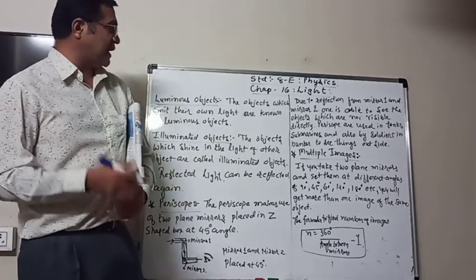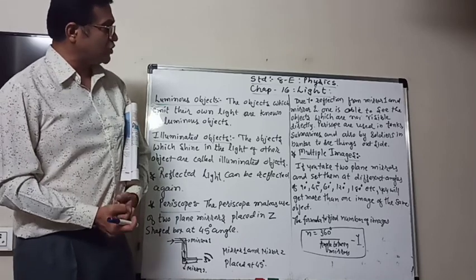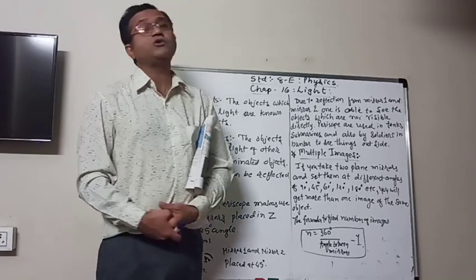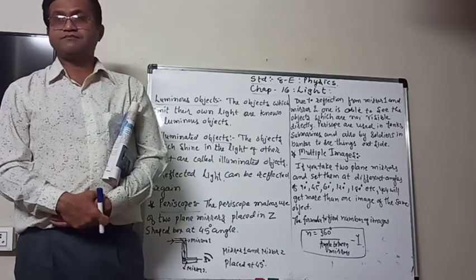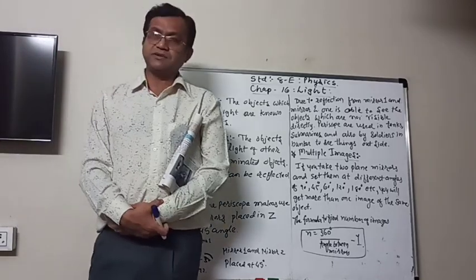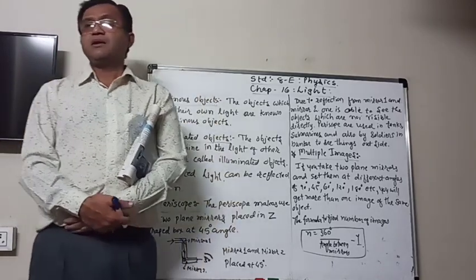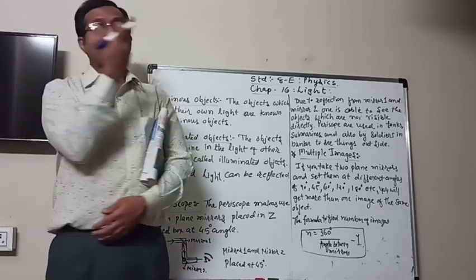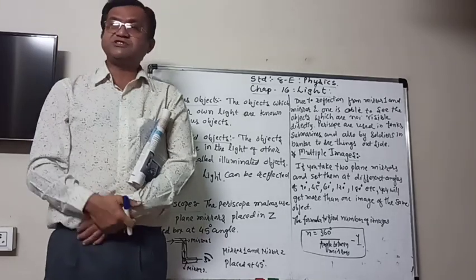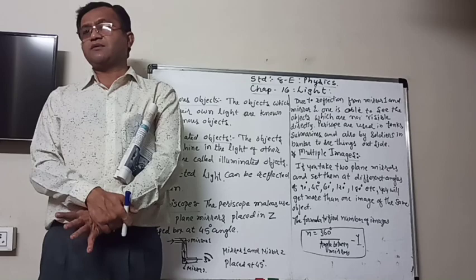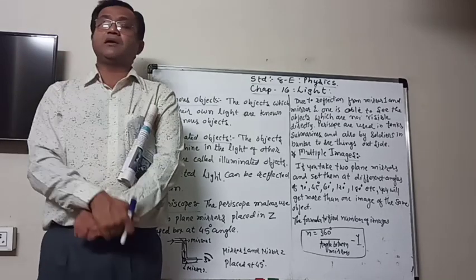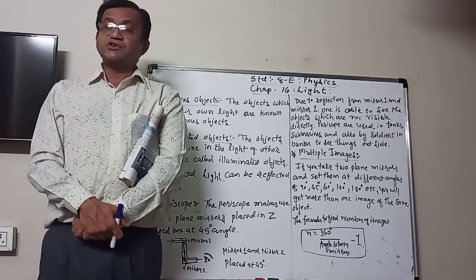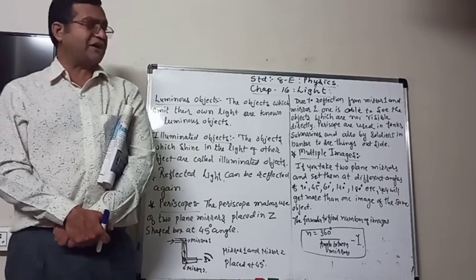Periscopes are used in tanks, submarines, and also by soldiers in bunkers to see things outside. When a submarine runs on the water, they take out the upper part of the periscope and look around, so that if any other ships or ice glaciers are there, they can be aware of it and go in a particular direction. So it is necessary for them to keep that periscope.